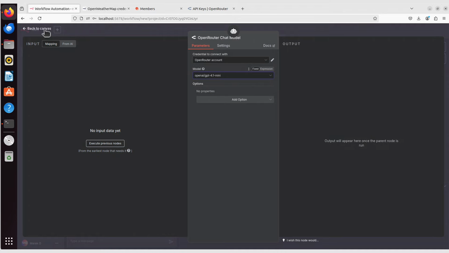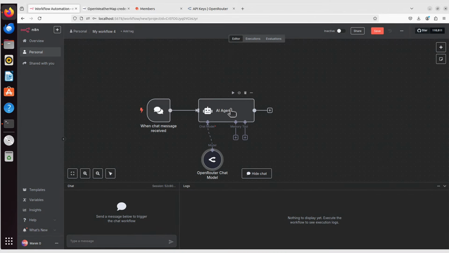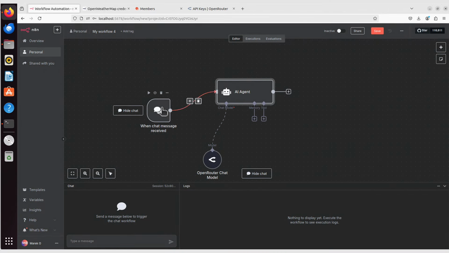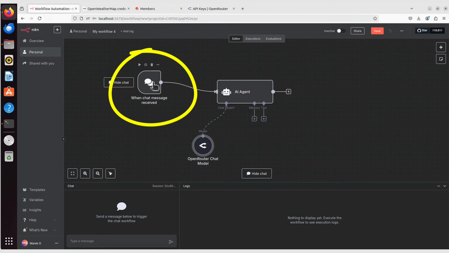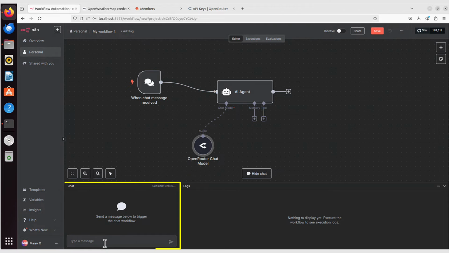So you can go back to the canvas, you can move things around here, adjust, have a better view. But we already have something like a chatbot, because this, when chat message received, is a nice trigger, because below, that's where you can type your prompt. I will say just, hi, how are you?